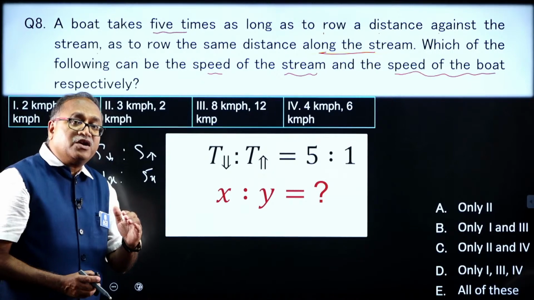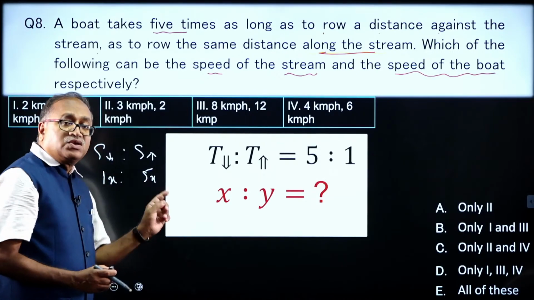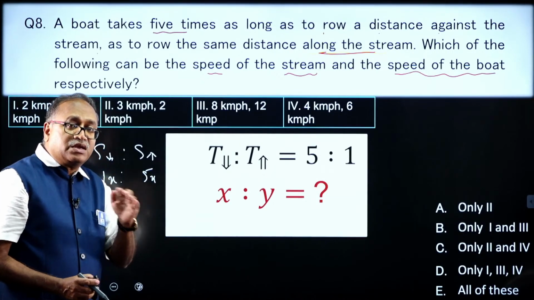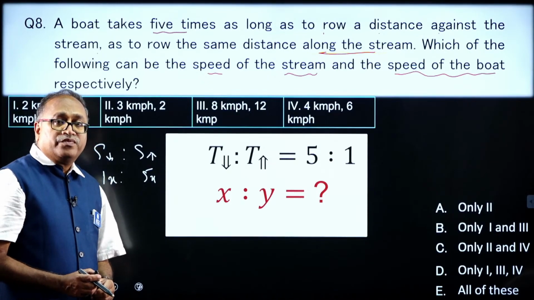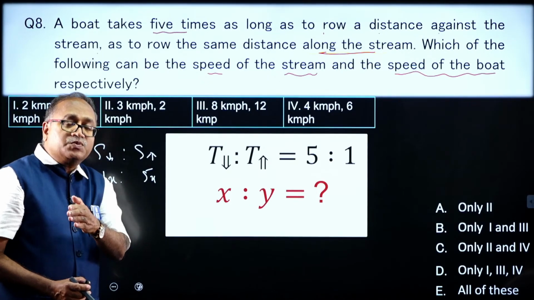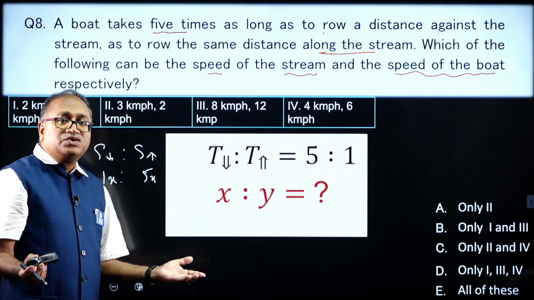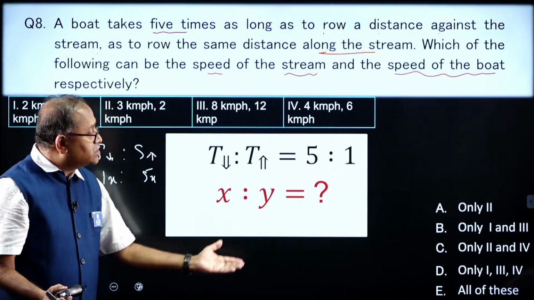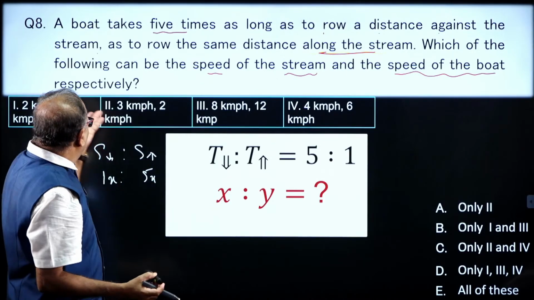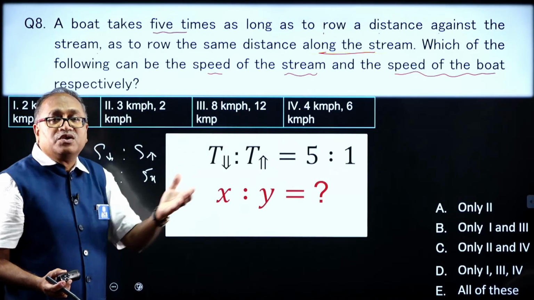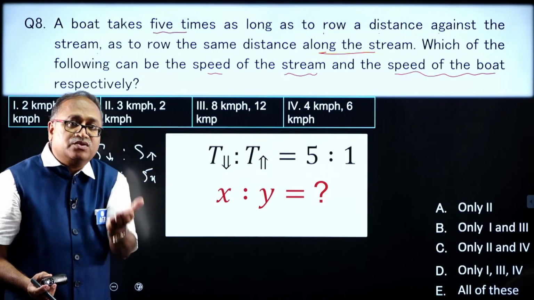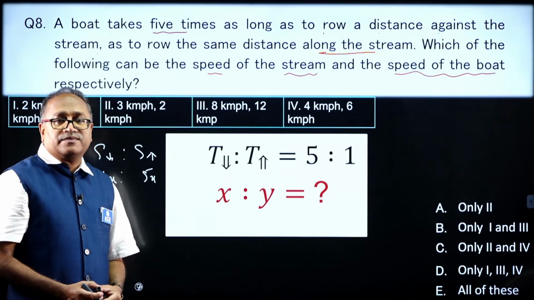Yes, the speed of current will be the difference of speed of upstream and downstream divided by 2. In that way, you are getting the speed of boat and also speed of stream, and get the ratio of that. That is the ratio asked. Once you get the ratio, you can compare which of the following figures falls into that ratio. That combination will be your answer.